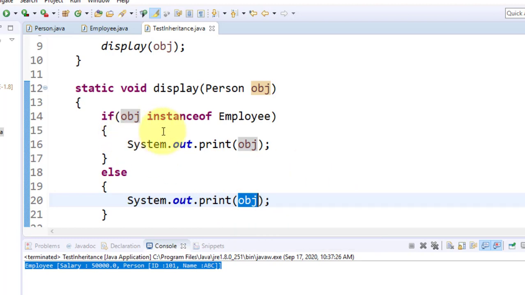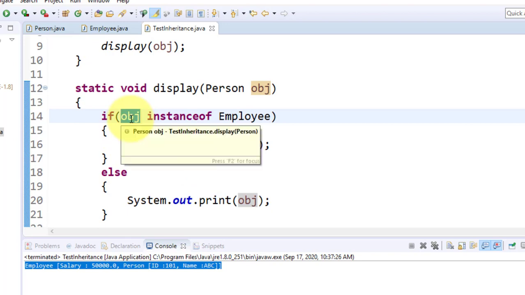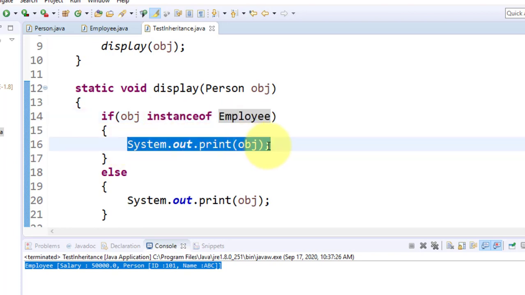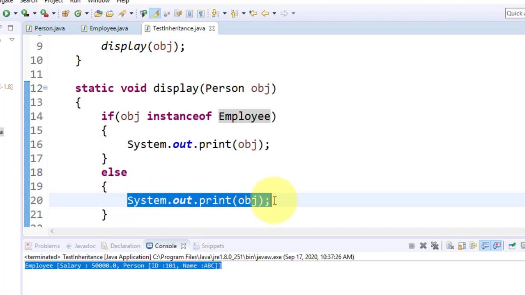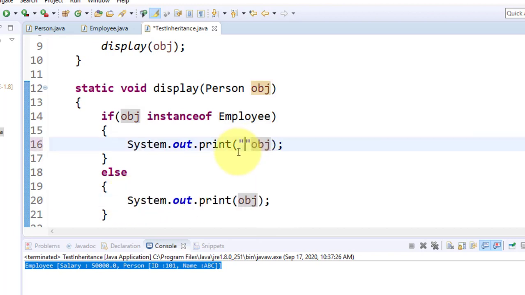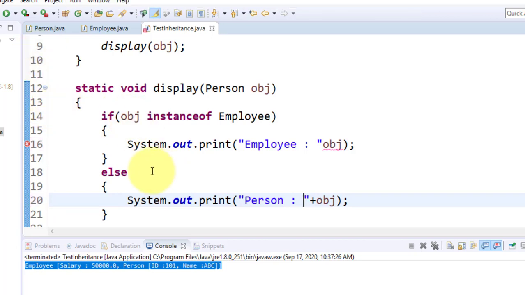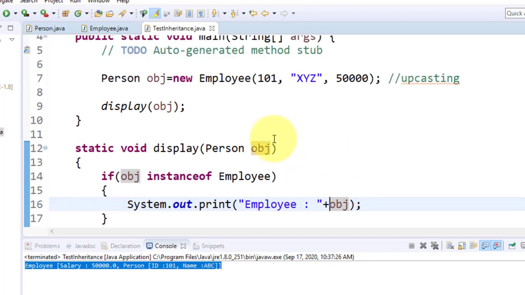Here what I checked is, if the obj instance of the Employee class is available at runtime, then it will call this SOP, otherwise it will call the other SOP. So here I will write Employee, and here I will write Person. Okay, is it okay? Now just check here.